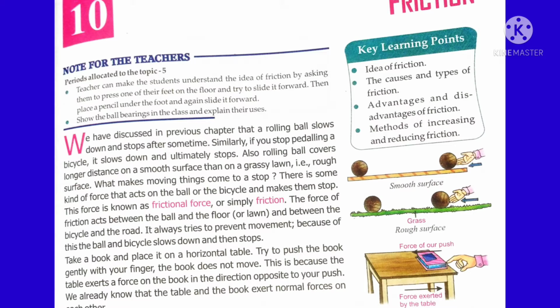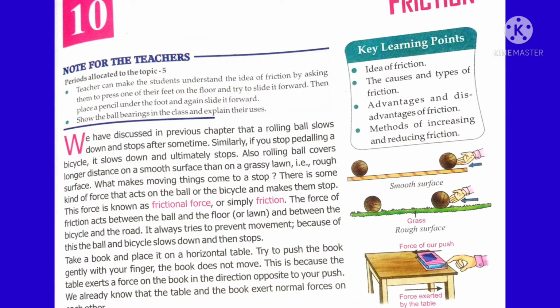Now we are going to take a book and keep the book on a desk or table. The book is kept in a horizontal position, that is, lying flat. Now push the book with your finger. If you push the book with your finger, it does not move. What is the reason? The table exerts a force on the book in the direction opposite to your push. That force is frictional force.